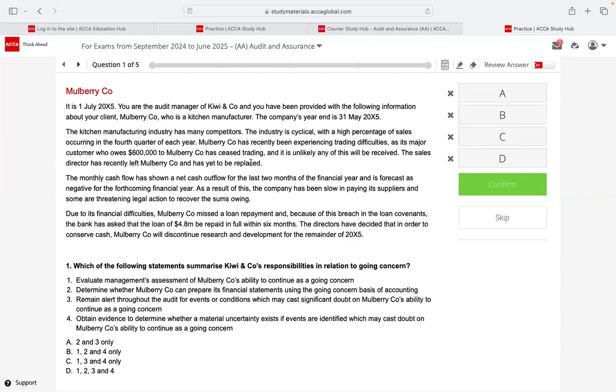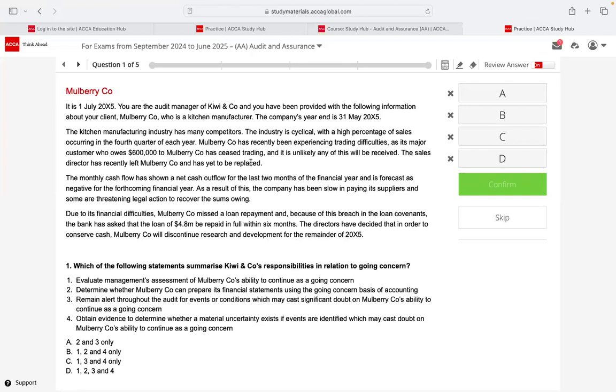The sales director has recently left Mulberry Co. and has yet to be replaced. So there's no sales director either. If the sales director is not there, what will happen, Lukshajini? The company may not be following up on the sales properly, or on the collections properly. So there's a chance of sales going down also. And in any company, generally the sales directors and production directors are the most important people. If they are not there, we can't run the company. So there's a serious going concern issue here. These are the things to be running through your mind when you read this question.